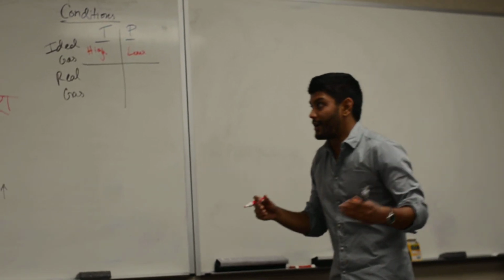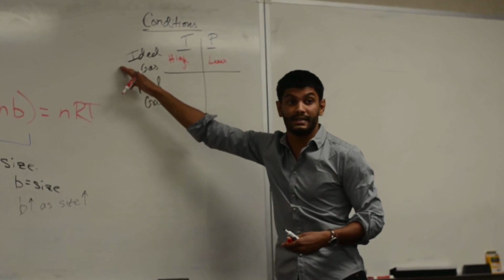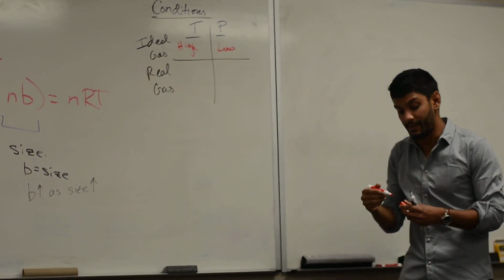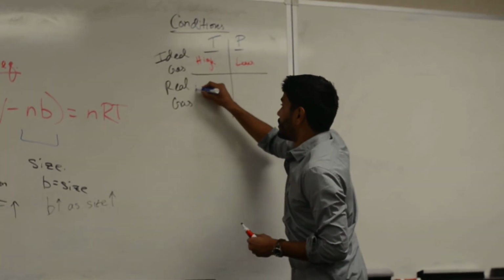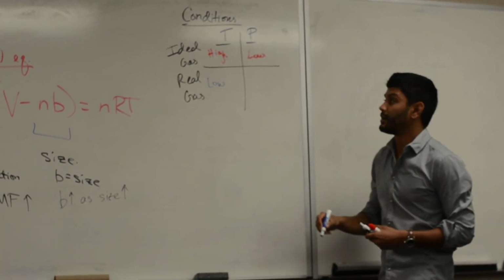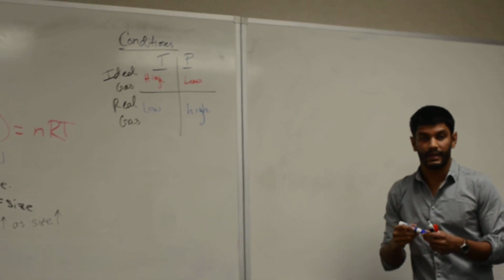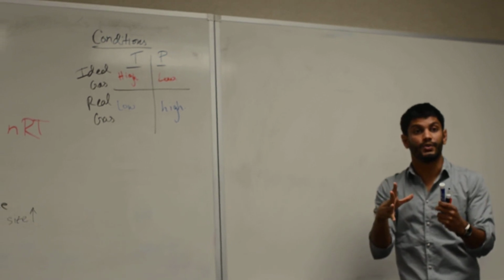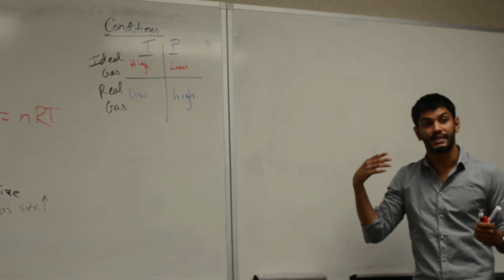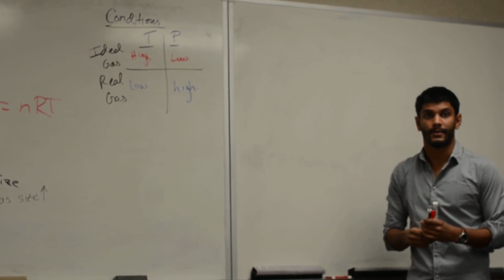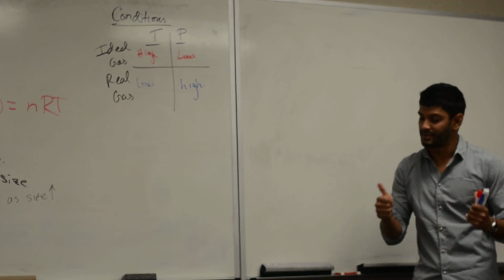So, DeBron, if we have the ideal cases taken care of, is the real gas going to be the same or opposite? Opposite. Opposite, exactly. So in the real gas, we actually want low temperature and high pressure. That means we're forcing these molecules together. They're slow and we're squeezing them together, so we can experience more attractive forces. Okay? So any questions? All right, cool.